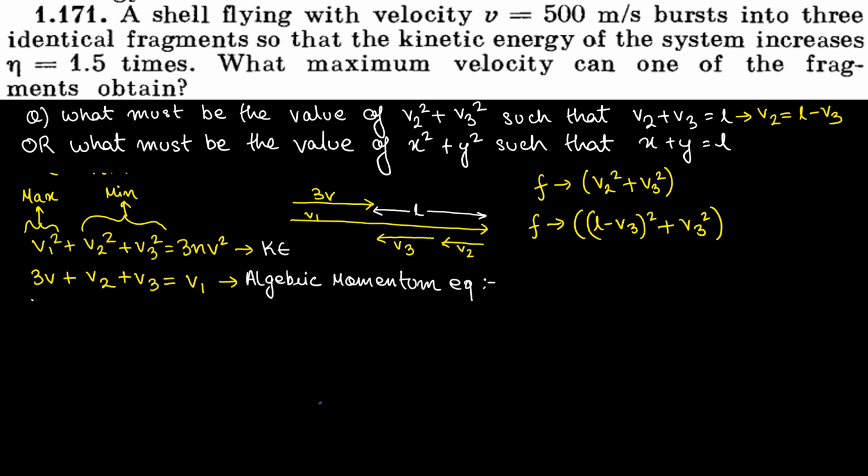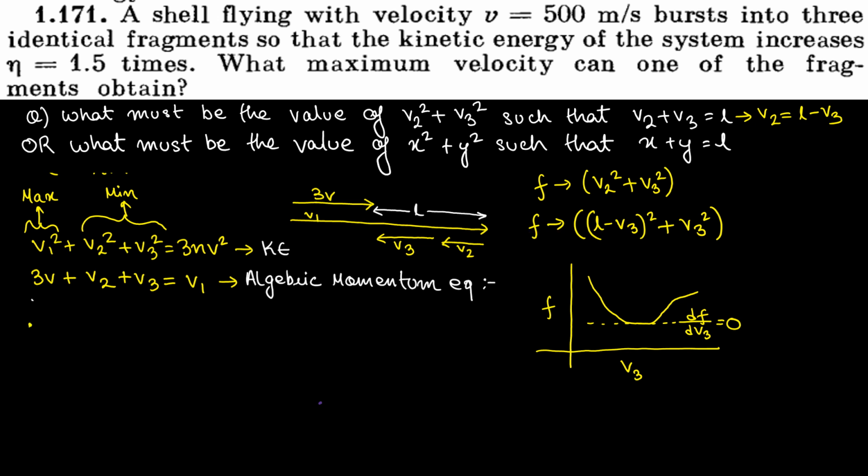Now see what happens. If I draw a plot of this function, on the y-axis I have this function, on the x-axis we have v3. However the graph looks, at a minimum value, what would happen? df by dv3 should be equal to 0. So if I differentiate this function with respect to v3 and make it equal to 0, then I can find the minimum condition at which the function is minimum, isn't it?